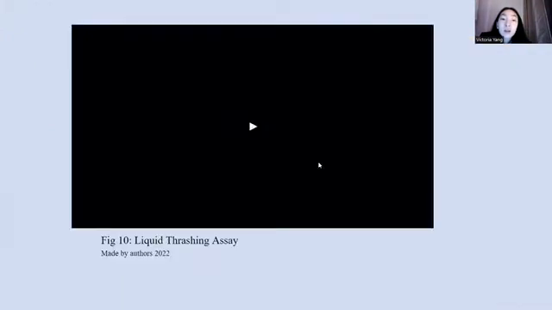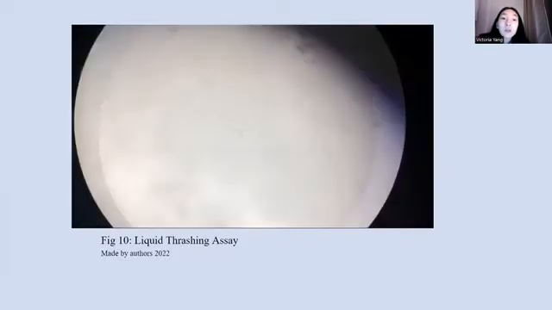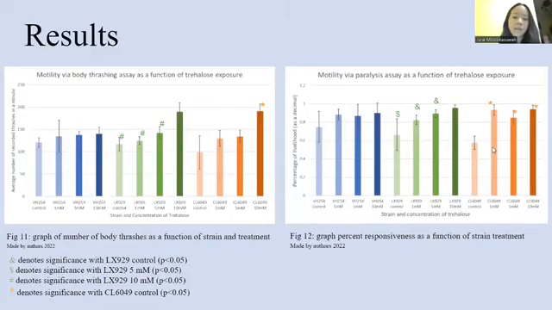Figure 10 displays the body thrashing assay, which was done by placing a drop of M9 on an unseeded NGM plate with a single nematode and recording the body bends for 60 seconds. Figures 11 and 12 display the data that was collected and analyzed. Significance between the various concentration groups is denoted by the symbols in the key. Figure 11 displays the body thrashing data. Significance is present between the LX929 10 millimolar groups and the CL6049 control groups.